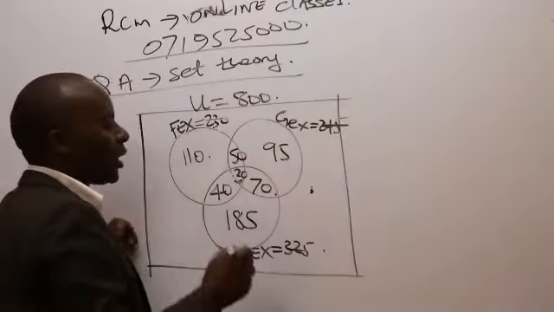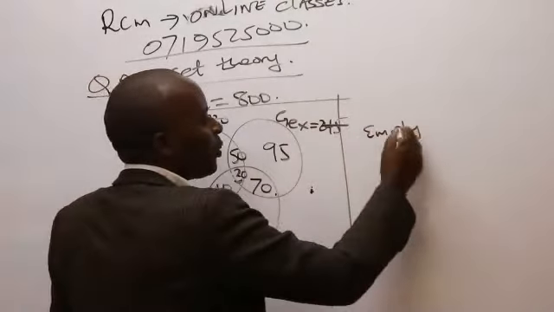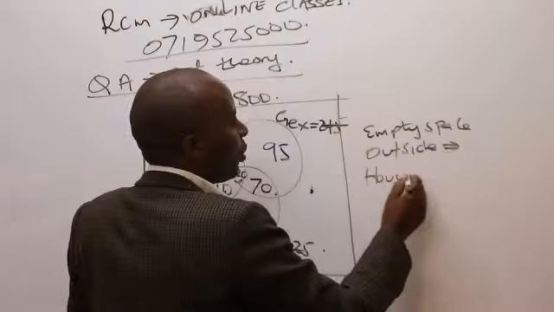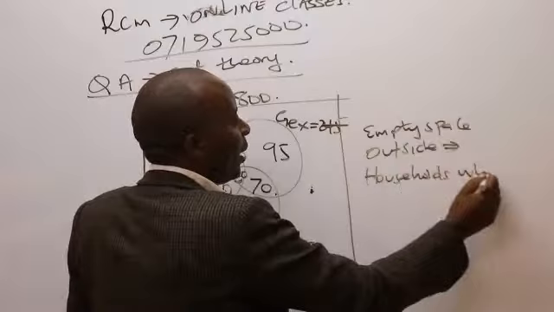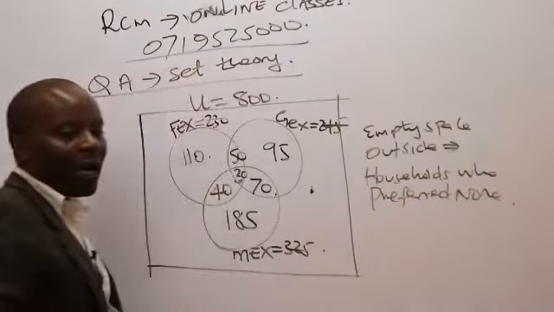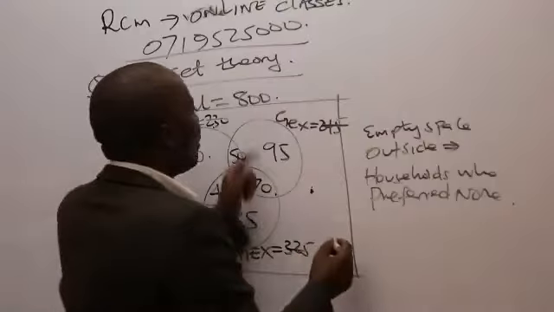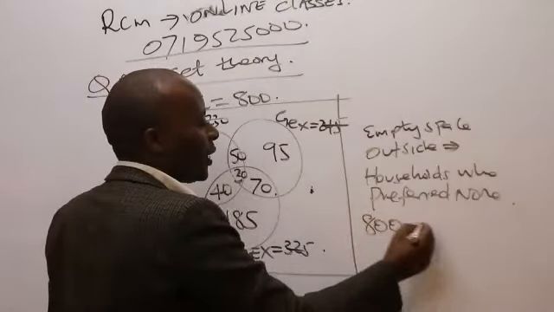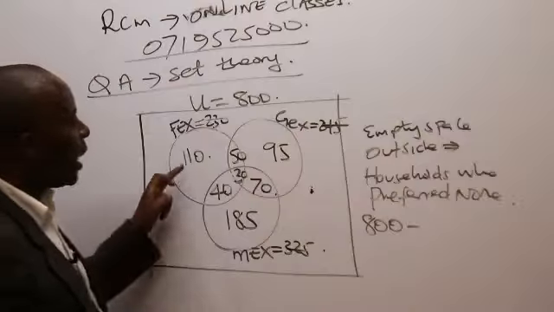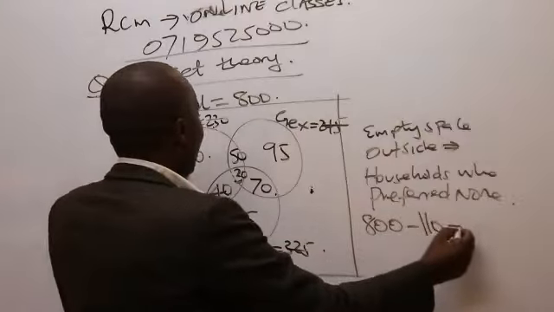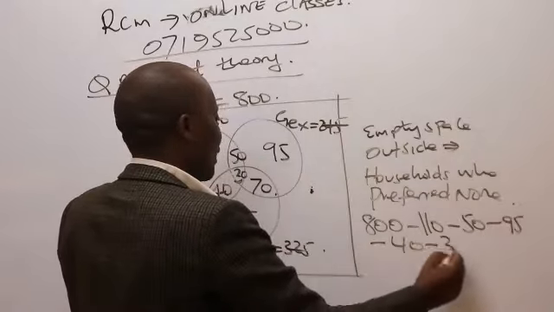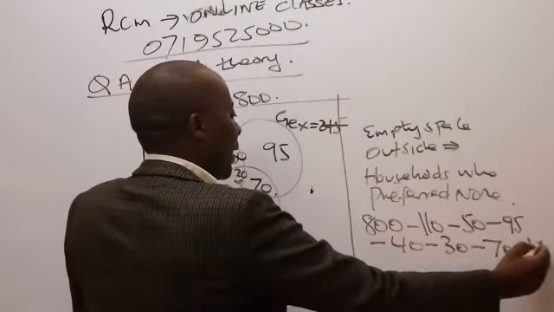the empty space outside represents those households who preferred none. So for us to get this, I'll take the universal set, which is 800, minus each of these elements within the Venn diagram. So 800 minus 110 minus 50 minus 95 minus 40 minus 30 minus 70 minus 185.